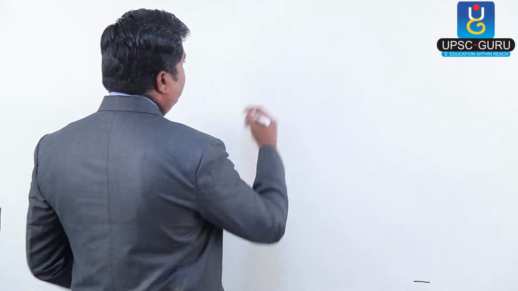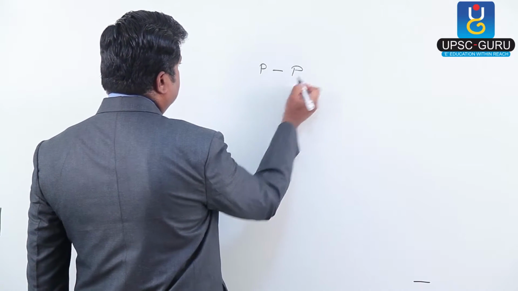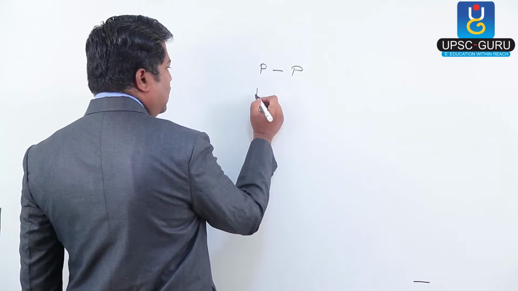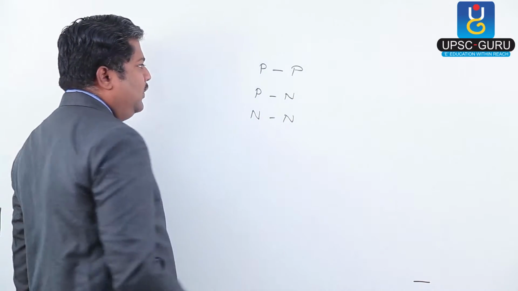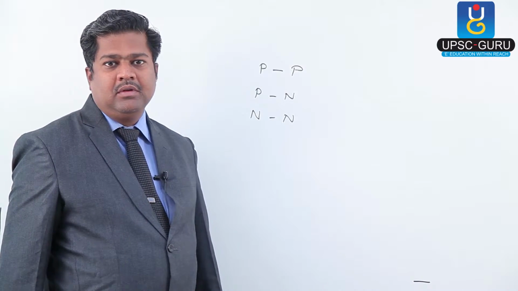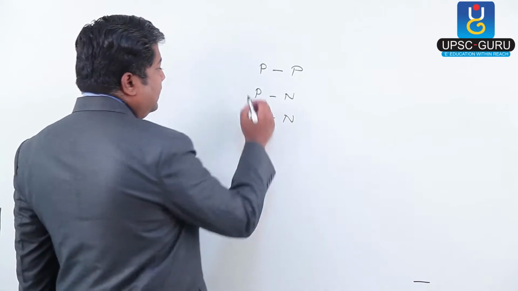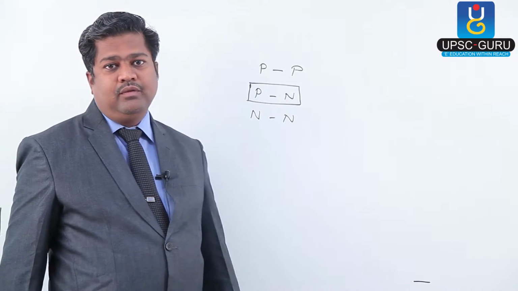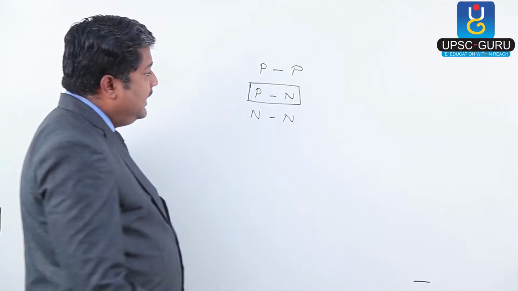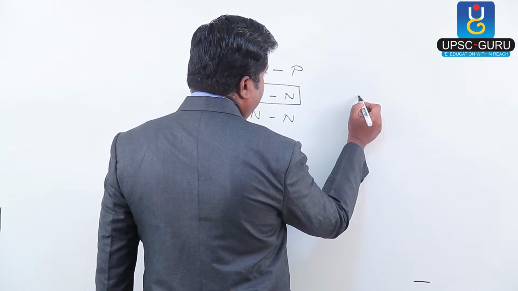Why do they get attracted towards each other? Because of nuclear forces. Practically speaking, inside the nucleus there are three different interactions: the interaction between proton and proton, between proton and neutron, and between neutron and neutron. Out of that, this one is considered a very, very strong attractive force, because we have this type of atom existing.